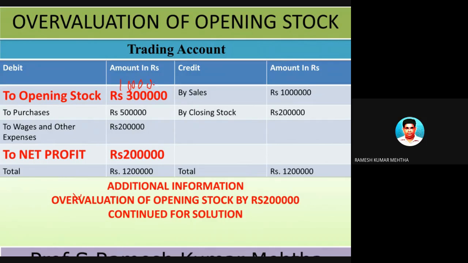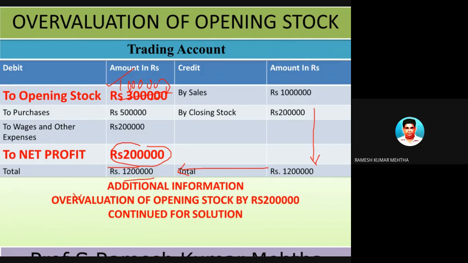It is overvalued by 2 lakh rupees to 3 lakh rupees. So there is an element of mistake or error which has been committed, and because of this, the profit is likely to be affected. So to arrive at the right profit, what should be done as far as overvaluation of opening stock is concerned? Let's remove this 3 lakh rupees, and in place of 3 lakhs we will place 1 lakh rupees, which is the right opening stock value. So what will happen? Here we got 12 lakh rupees on the right side of the trading account, which we will carry forward to the other side.